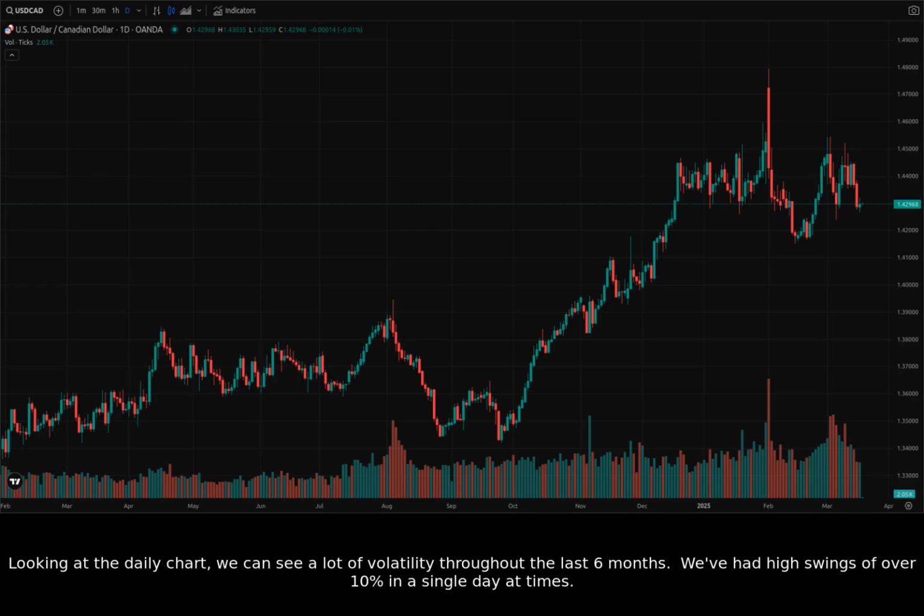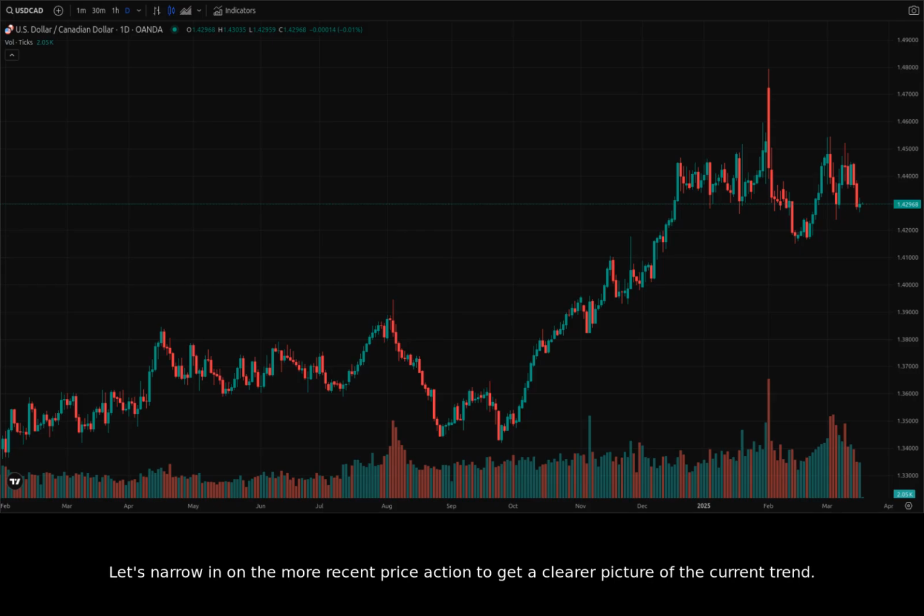Looking at the daily chart, we can see a lot of volatility throughout the last 6 months. We've had high swings of over 10% in a single day at times. Let's narrow in on the more recent price action to get a clearer picture of the current trend.